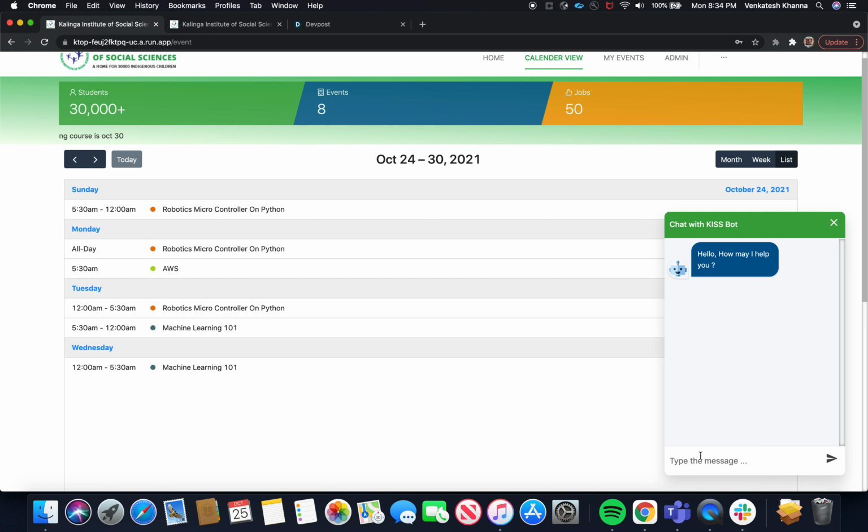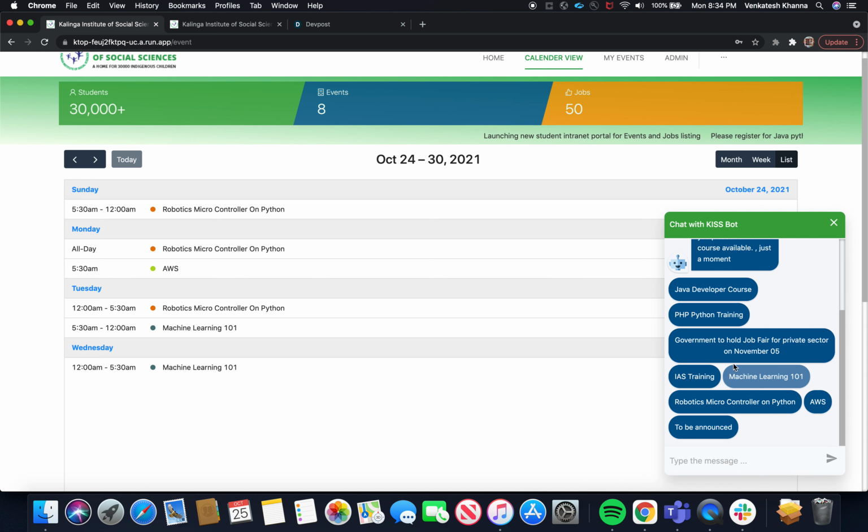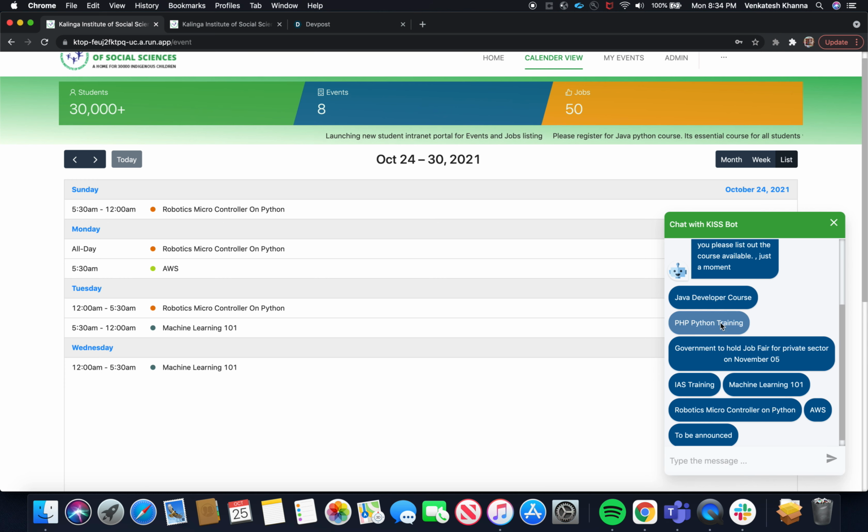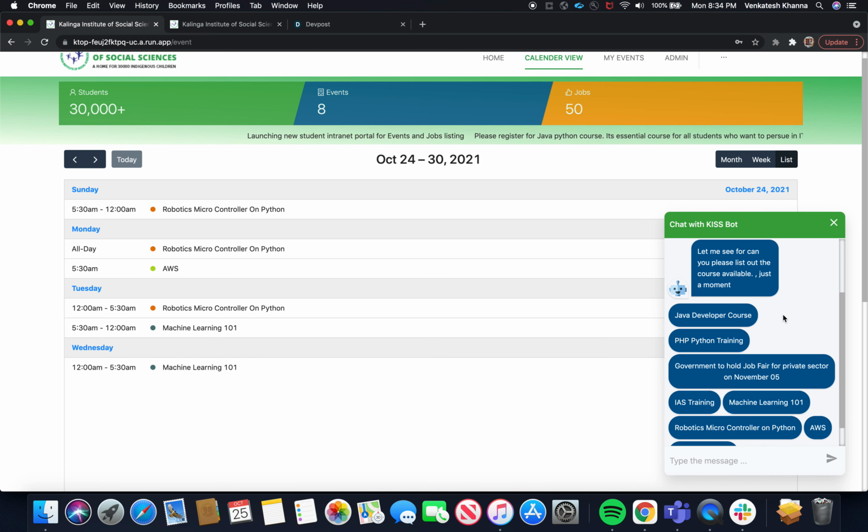For example, can you please list out the courses available? The chatbot will look into this question, understand it based on the models that we fed, and give all the details the students are looking for. The main advantage of this chatbot is reducing the dependency on admin. Students can ask the questions themselves, and the chatbot will respond. So this is all about the chatbot.